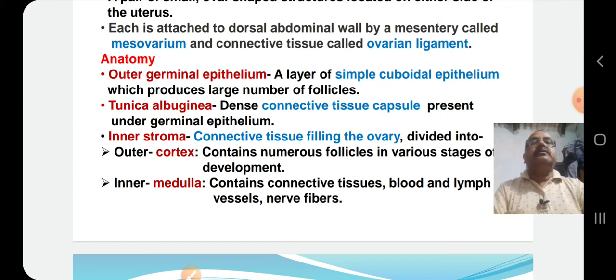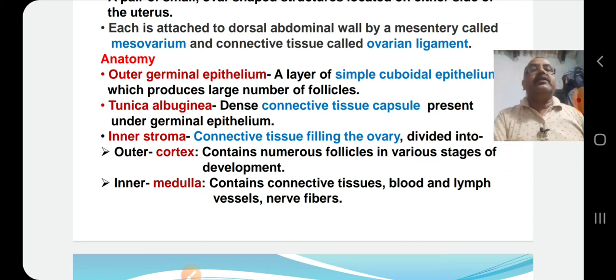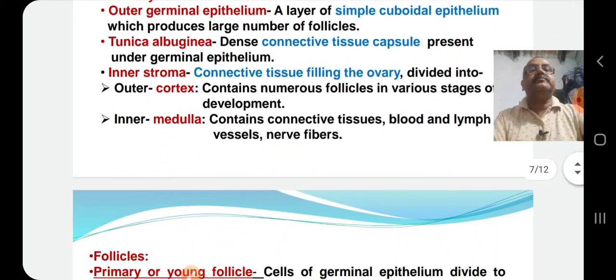Its structure contains tunica albuginea. It is a dense connective tissue capsule present under the germinal epithelium, and the inner mass of connective tissue is called stroma. The connective tissue mass or stroma is identified as outer cortex and inner medulla. The cortex contains a number of follicles in various stages of development, and the medulla contains connective tissues, blood and lymph vessels as well as nerve fibers.